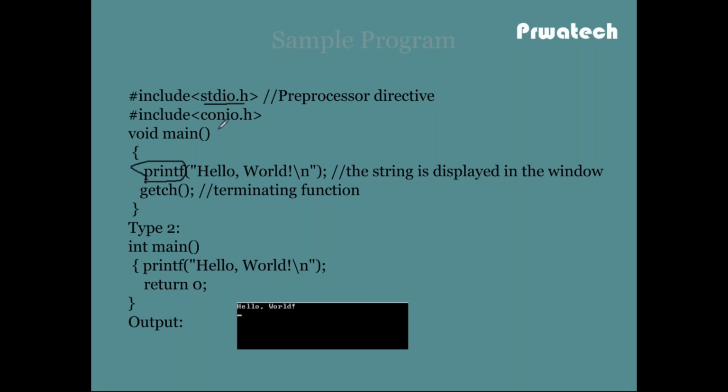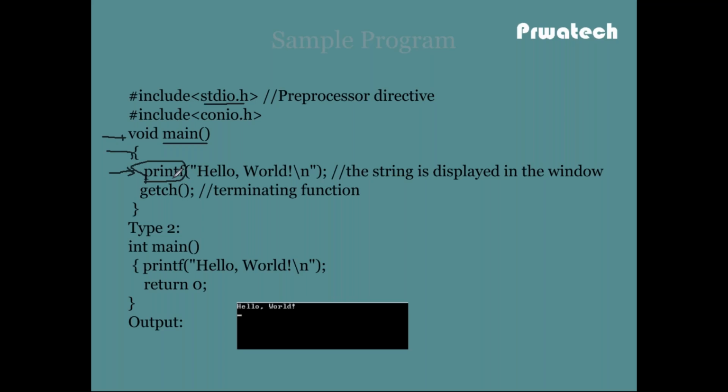Any programming language starts with the main function. Main is the function, and any program has only one main function. So execution starts from here, then comes to the curly braces, then comes to the printf statement. This is sequential execution.